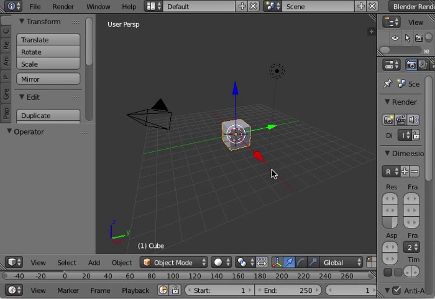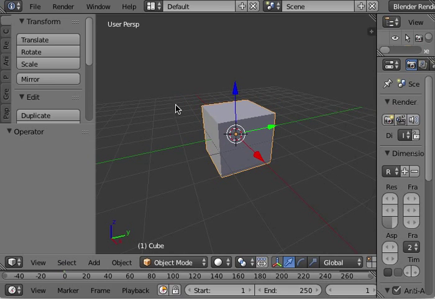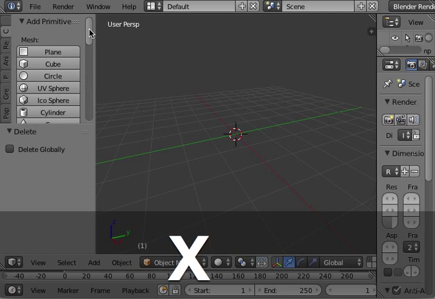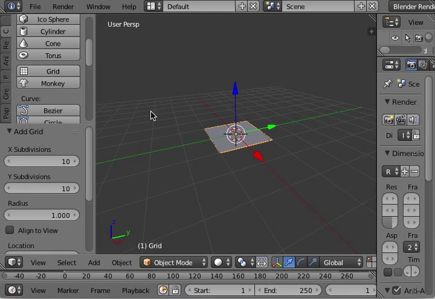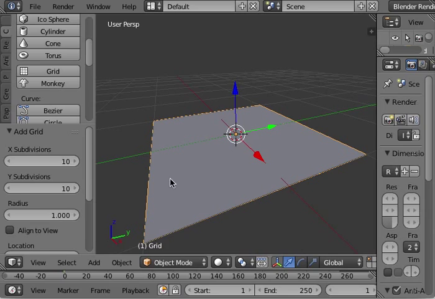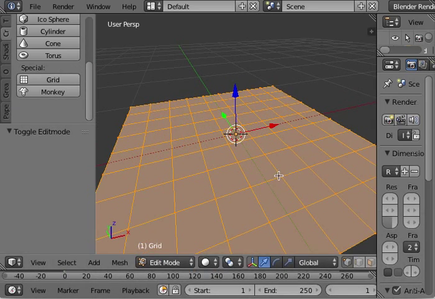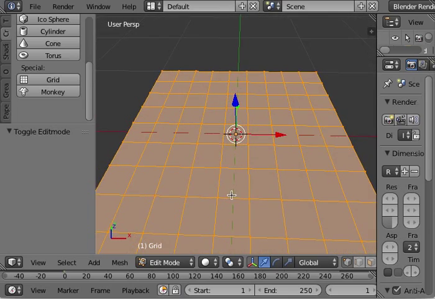So in this video I want to show you the concept of merging elements of an object. For that I'm going to create a grid. Create grid, edit mode, and there are several ways of merging elements.